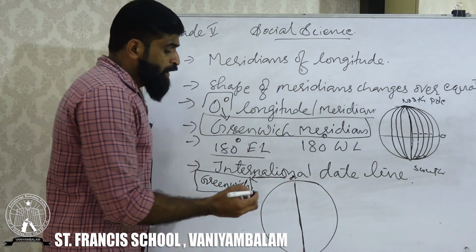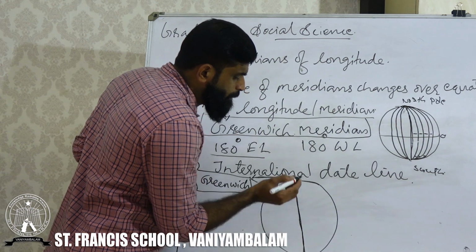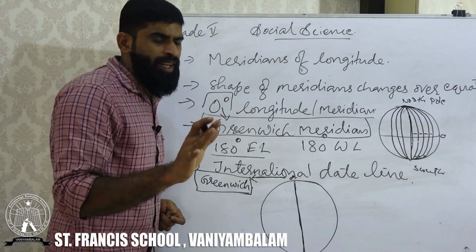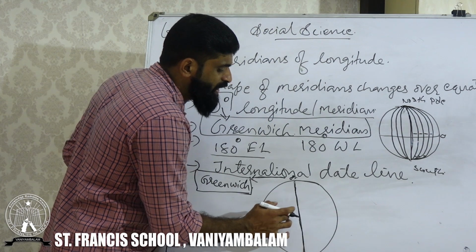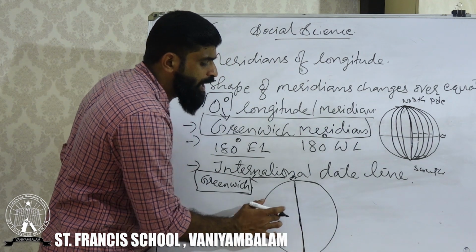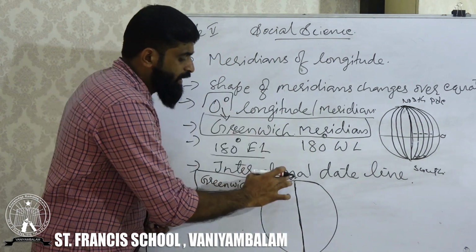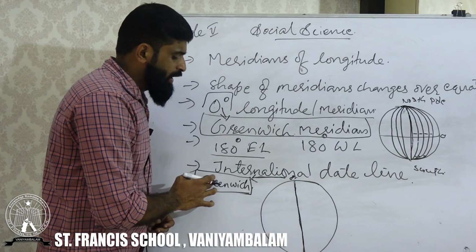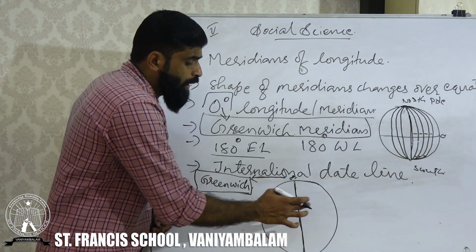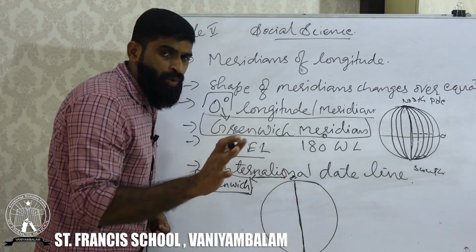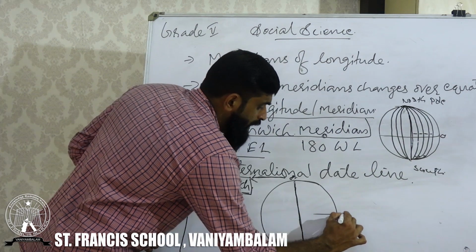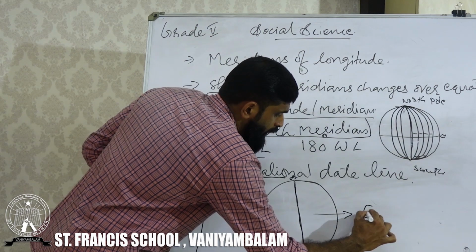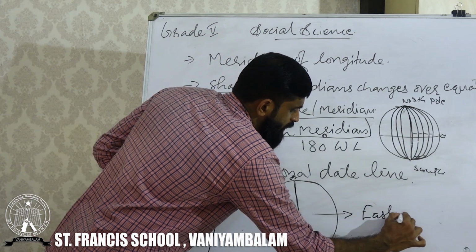The 0 degree prime meridian, or Greenwich Meridian, divides our earth into two equal halves. The right hand side is called the Eastern Hemisphere.